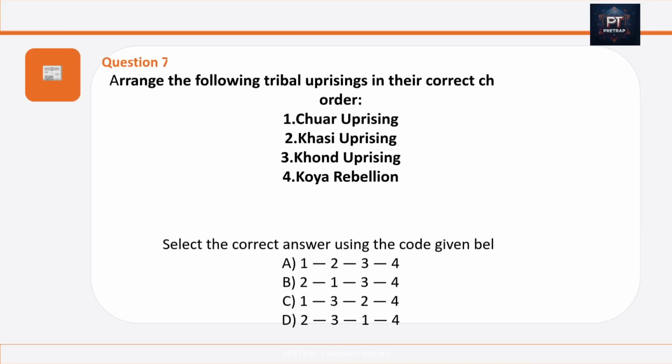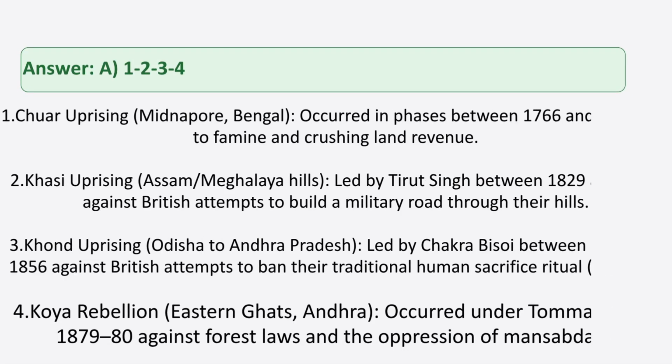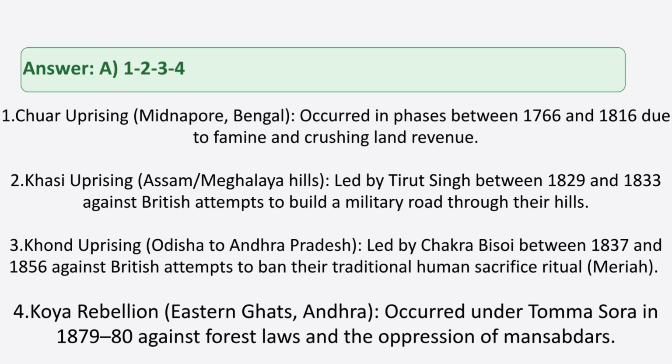Question number 7 is, arrange the following tribal uprisings in their correct chronological order. Number 1. Chuar uprising. Number 2. Khasi uprising. Number 3. Khond uprising. Number 4. Kol rebellion. And your answer is option A. 1, 2, 3, 4 is the correct sequence. I mentioned the year of each uprising in these slides also. You can go through it.